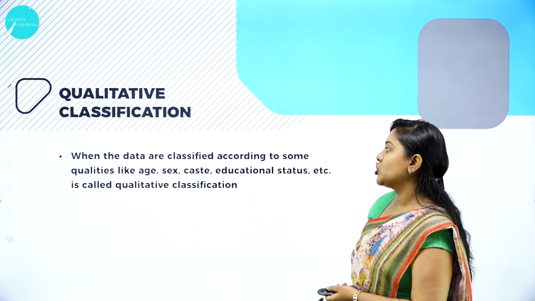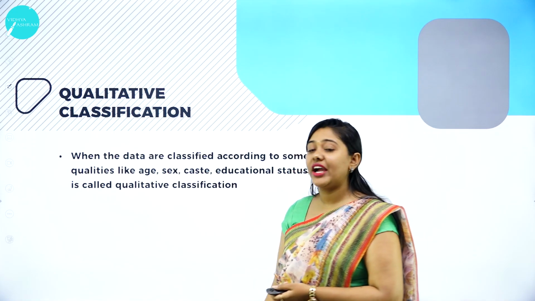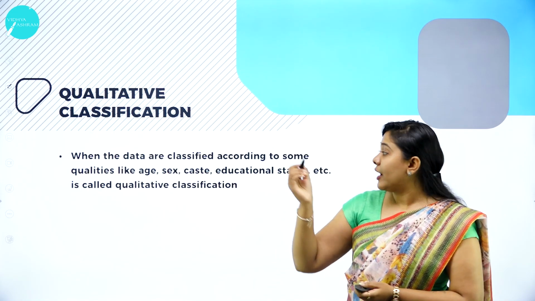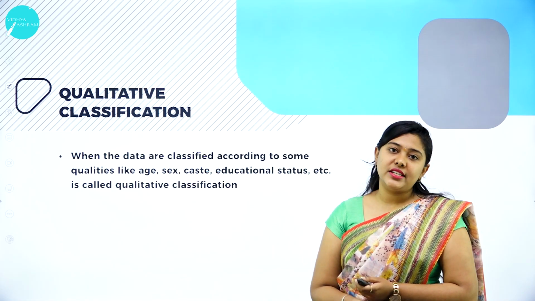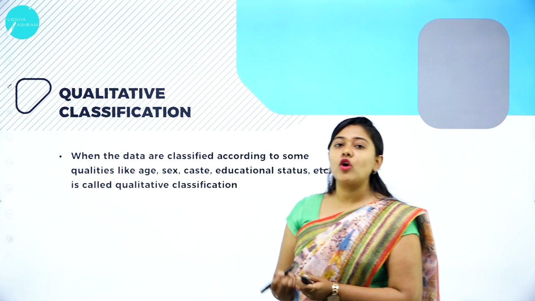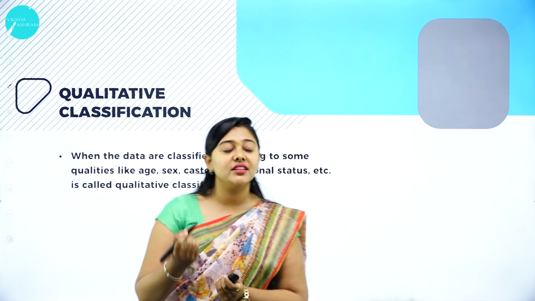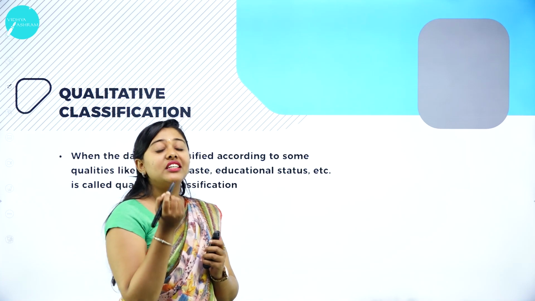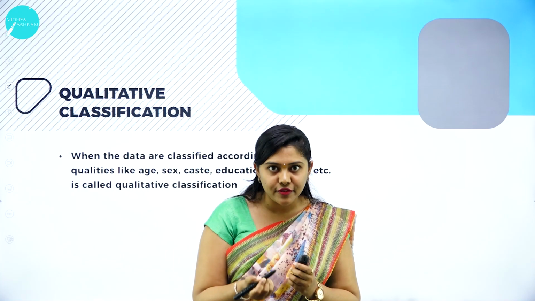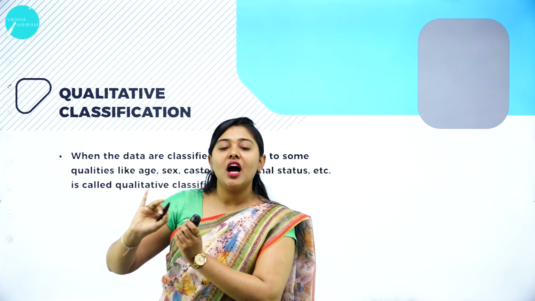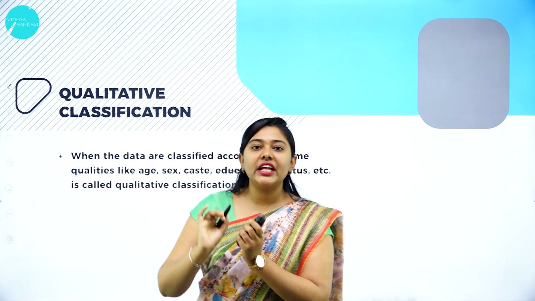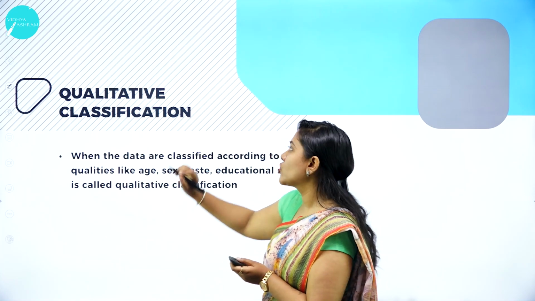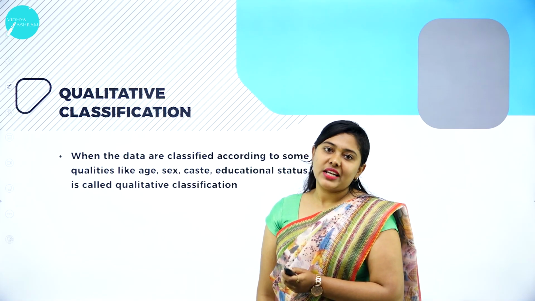Qualitative classification: when the data are classified according to some qualities, such as age, education, status. Based on certain characteristics, if the data are put together and classified, then it is called qualitative classification.